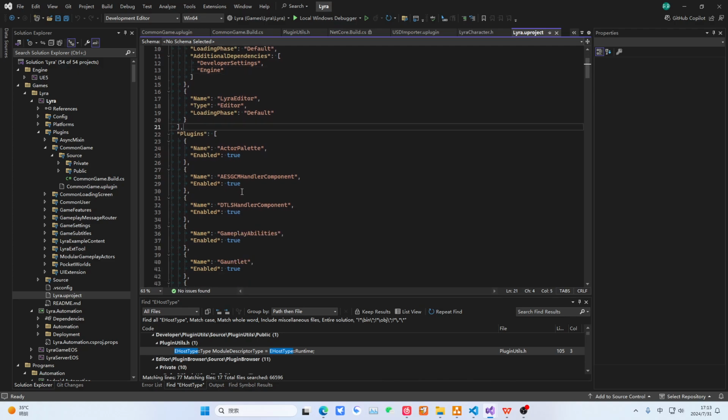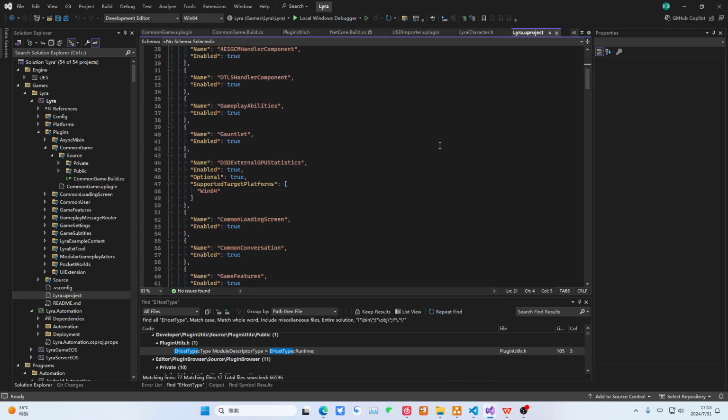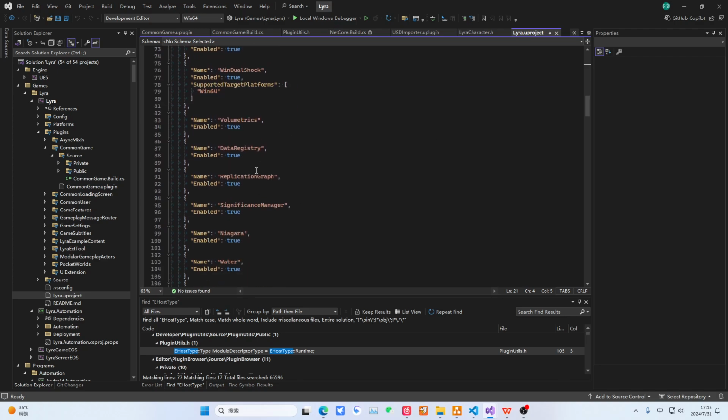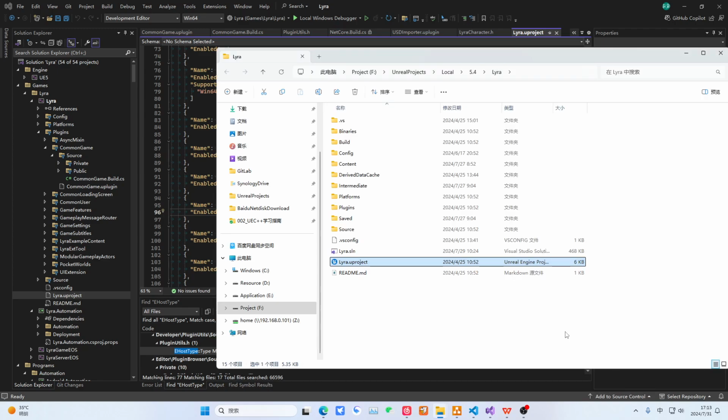It references some plugins. This is what your project does. It manages the version of your project and has some plugins. We often encounter a plugin that is missing or has issues. We turn it off. False, because you cannot open the editor at this time. You can only manually right-click this thing called your project.